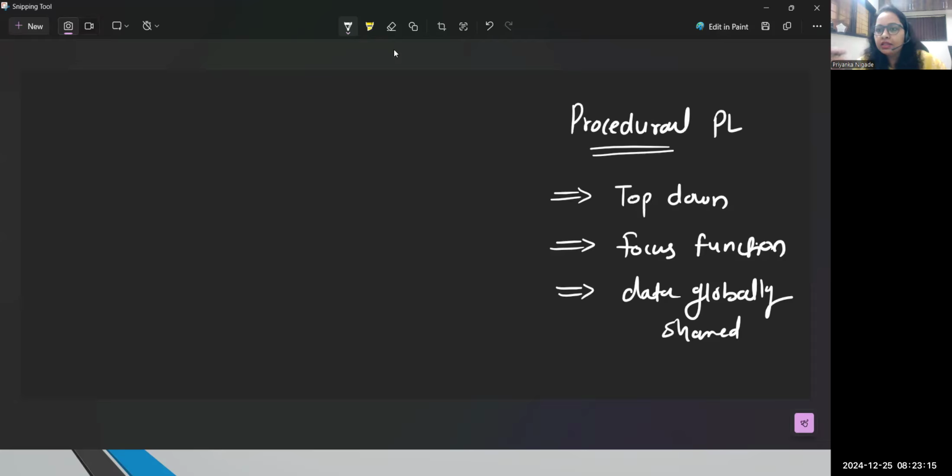So guys, these are the three key points you need to remember in procedural programming language: it always follows a top-down approach, it always focuses on the function, and data is globally shared. And that's the problem. Because if your data is globally shared, everyone can access that data, everyone can modify that data, and the same modified data, other functions can also access, right? And that's the reason we need a kind of language where we can maintain more and more data security. And then they came up with